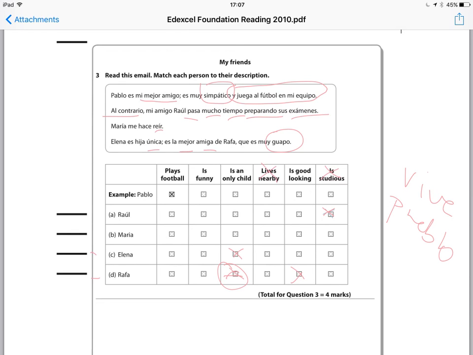Just got Maria left. We've got rid of that. We've got rid of that. And therefore, even though we can't remember what reír means, we know it doesn't say that she lives nearby. There's nothing about vive, there's nothing about the word cerca, nearby. Reír actually means to laugh. So Maria makes me laugh, therefore she is funny.